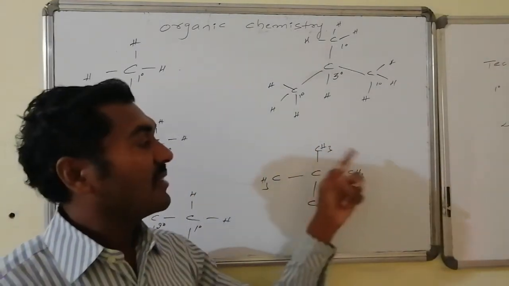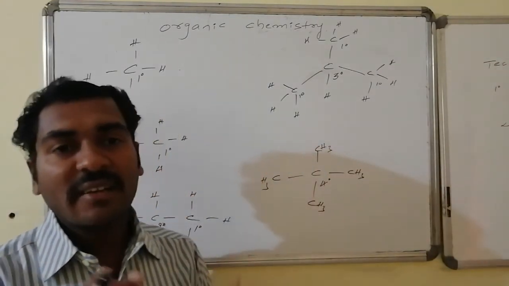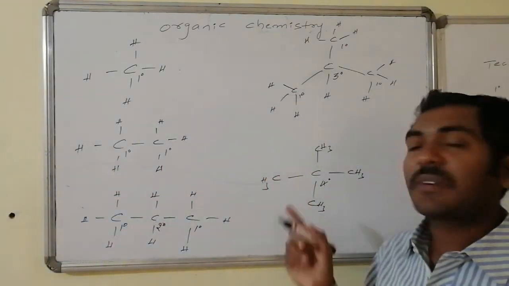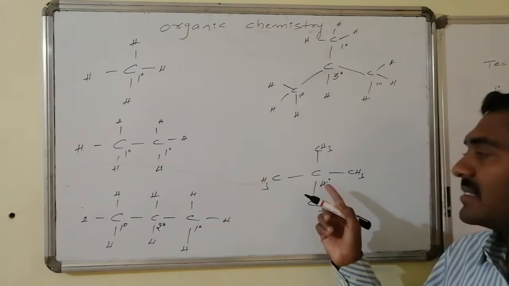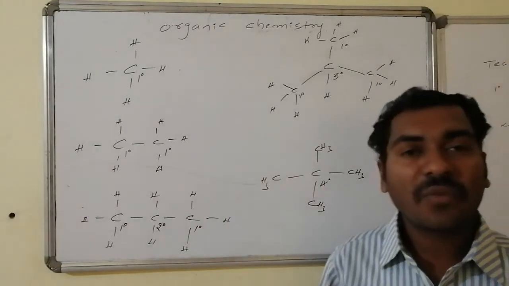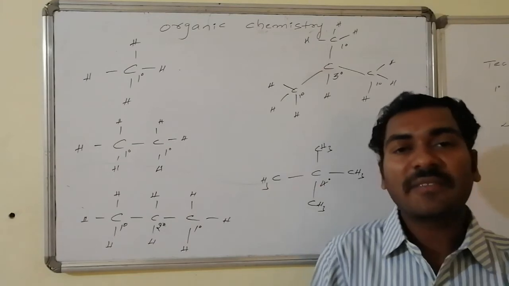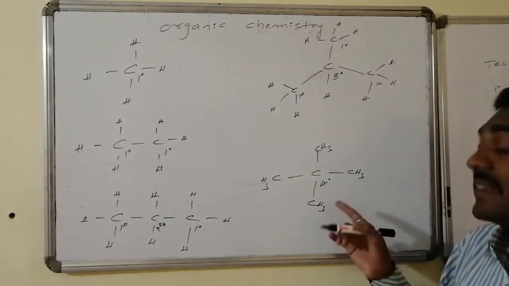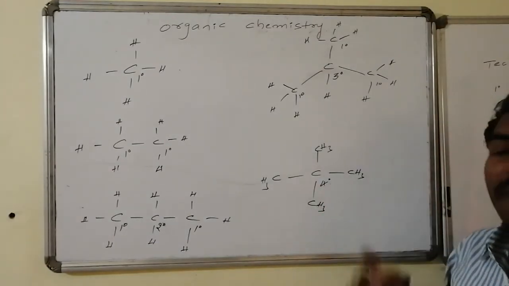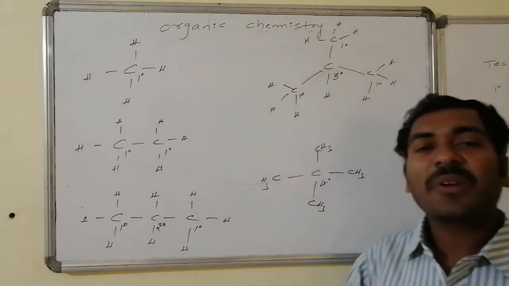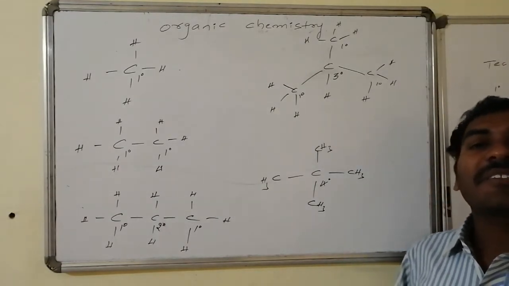Similarly here, the central carbon atom is connected with 4 carbons, hence it is known as a quaternary carbon. But what does quaternary imply? All 4 valencies are connected with carbons. There is no leftover valency to make a connection with a hydrogen atom. Hence this portion does not have any kind of hydrogens. So the varieties of hydrogens possible are primary, secondary, tertiary, but not quaternary.